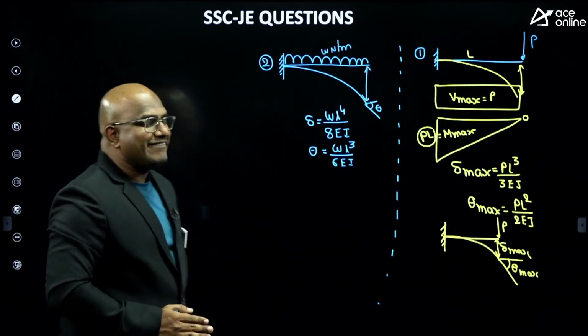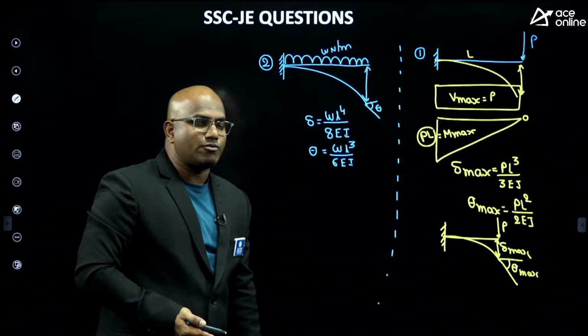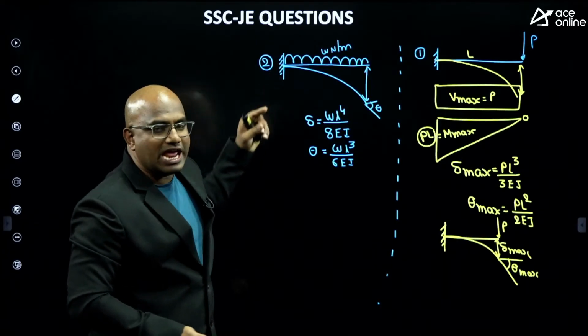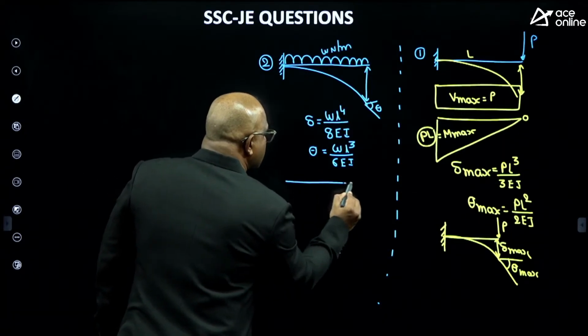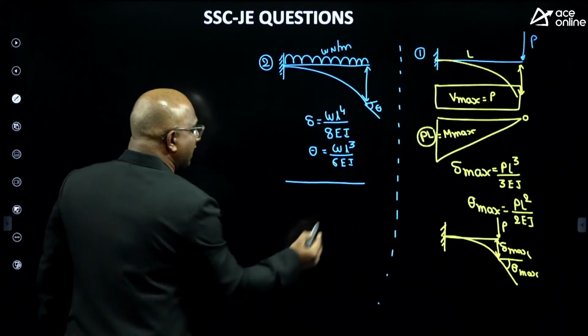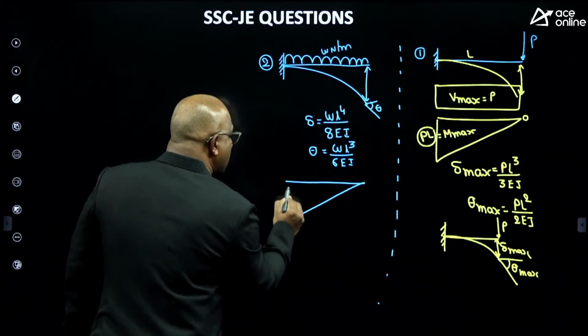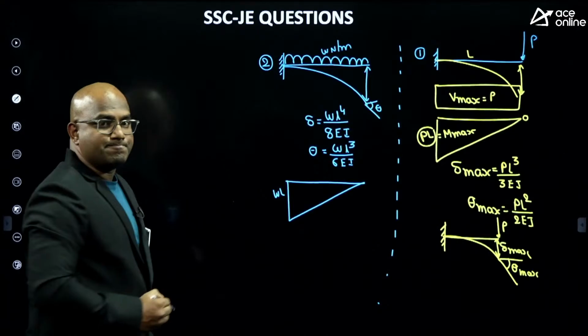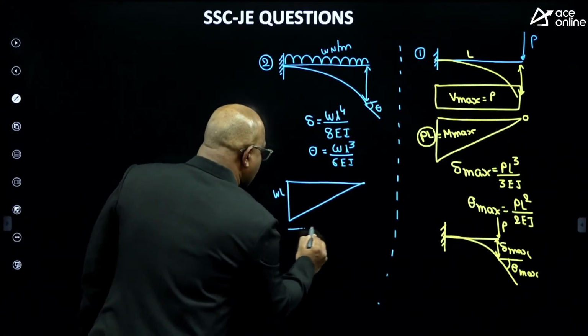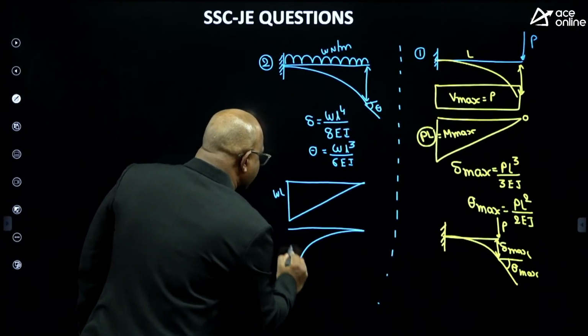Then I need to find maximum shear force and maximum bending moment. For this one, where are they? At the fixed end, we have the maximum shear force and maximum bending moment. How is the shear force diagram, guys? It is varying linearly. The maximum will be WL. How is the bending moment diagram? A parabolic variation.